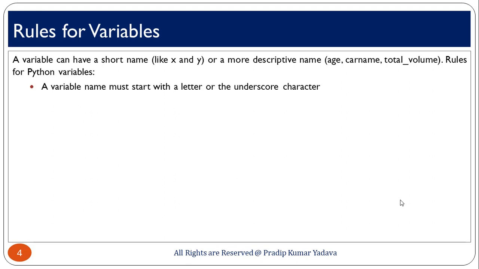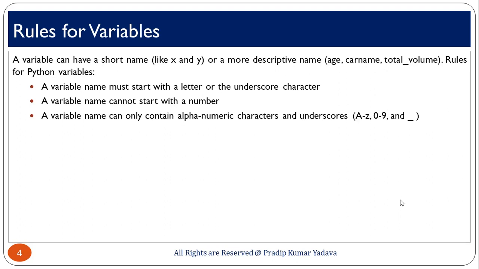A variable name must start with a letter or the underscore character. And a variable name cannot start with a number. So, whenever you are going to declare a variable, please try to avoid the second point, a variable cannot start with a number, because this is not a standard practice when you are doing programming in any language I am talking about.